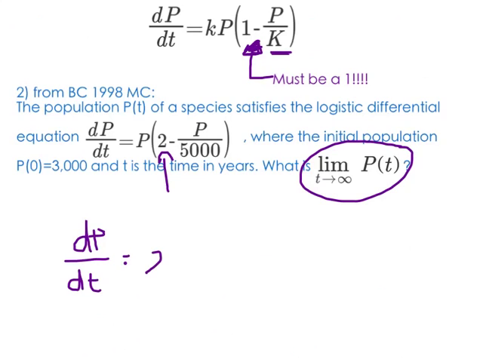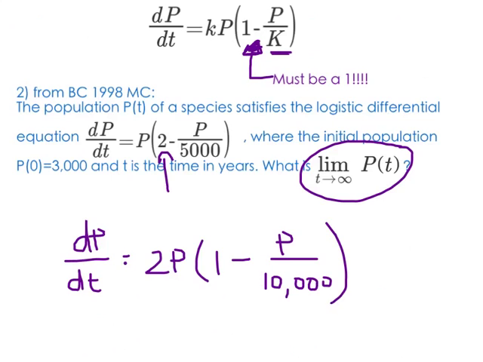equals 2P times, and honestly guys, I think it'd be easier to figure out what I should have here that I can multiply back in and get back to my original. So 2 times what would give me 2? 2 times 1 would give me 2. Minus P over, 2 times P over what is going to leave me with P over 5,000? I need a P over 10,000, right? And if I distributed that 2 back in, I would end up with 2 minus P over 5,000.